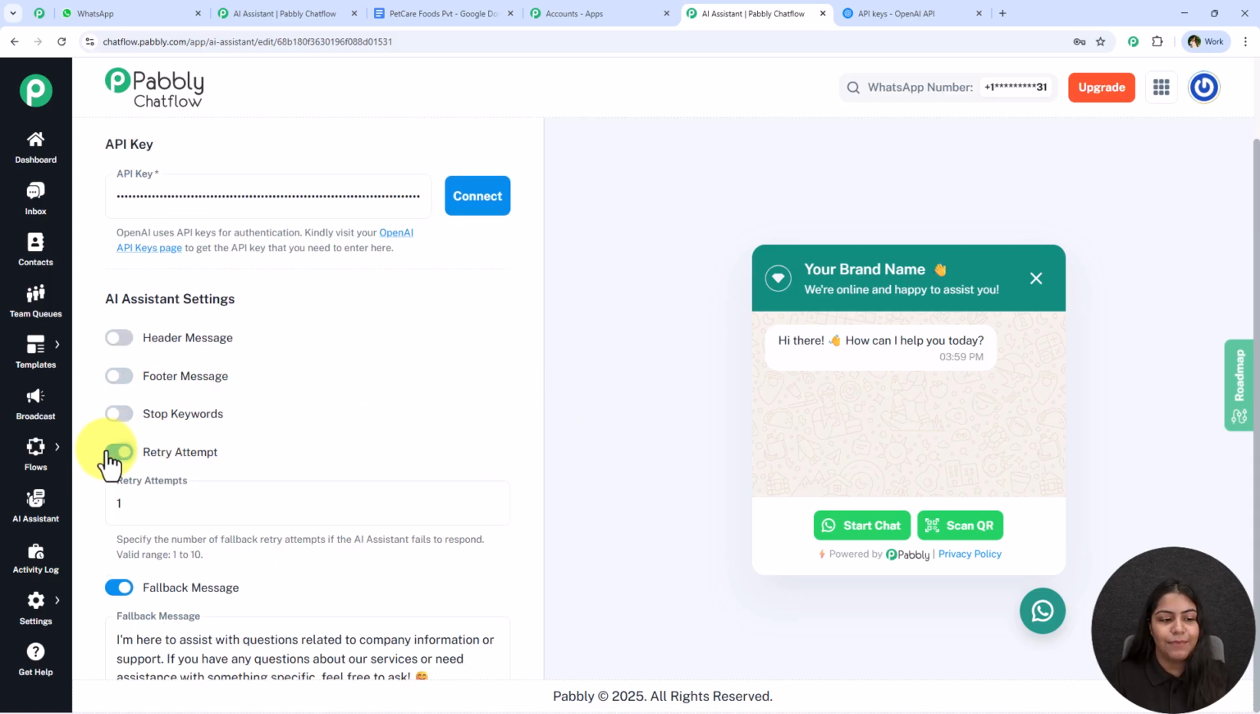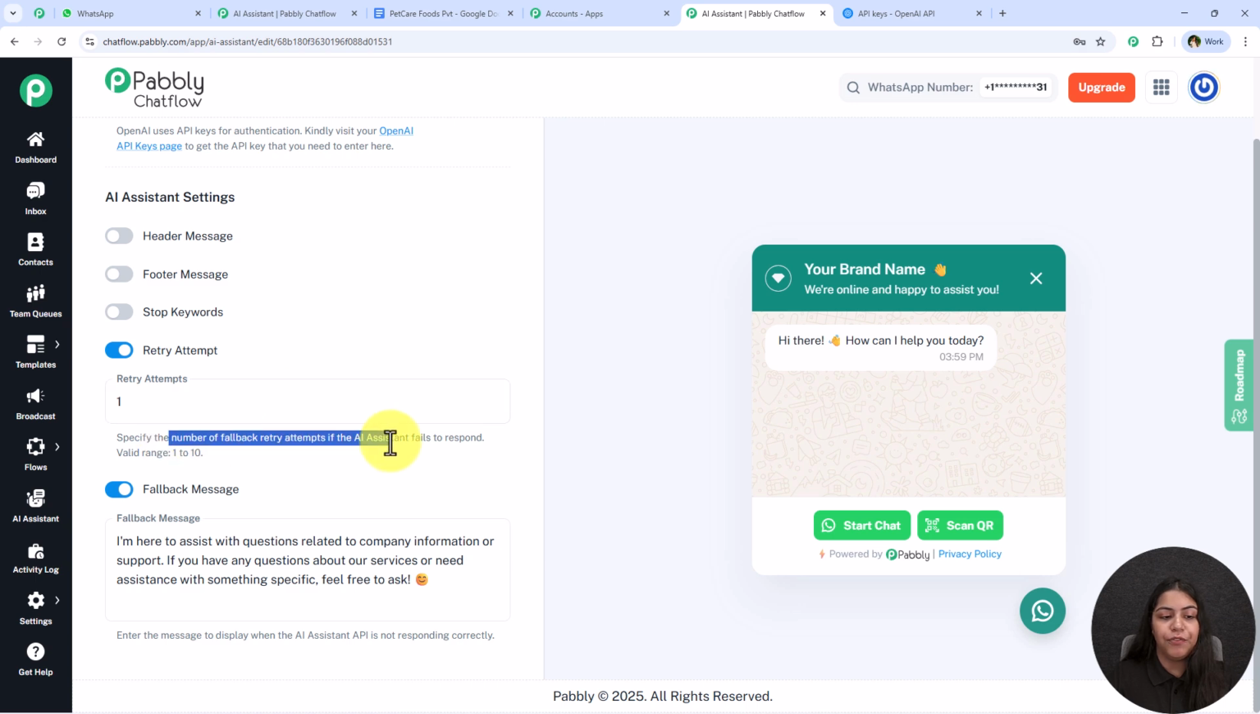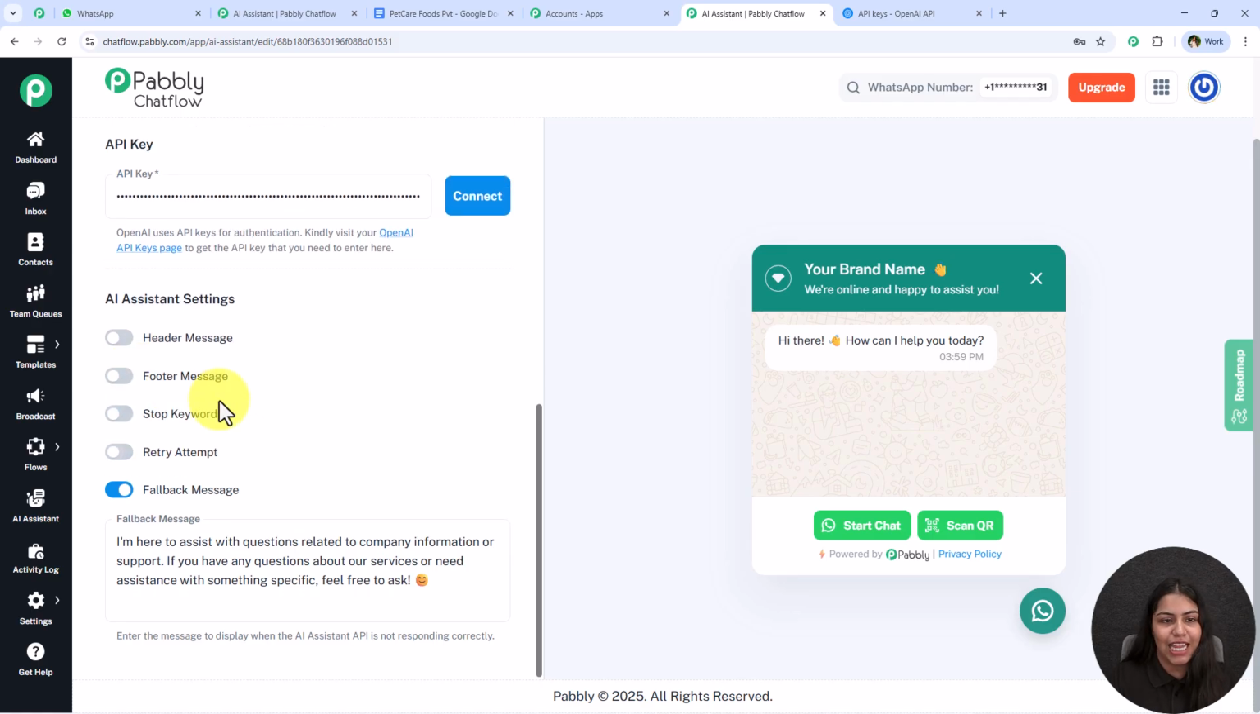Now for the retry attempts. Over here, you have to specify the number of fallback retry attempts if the AI assistant keys fail to respond. The valid range is between 1 to 10. Alright, if you wish, you can definitely add this, but this is not required, so I'm going to leave it blank. The next thing we have is this fallback message.